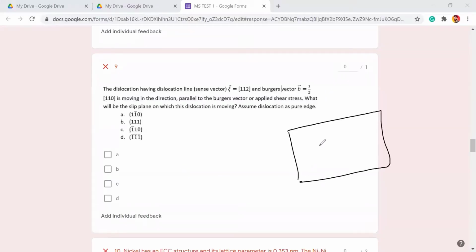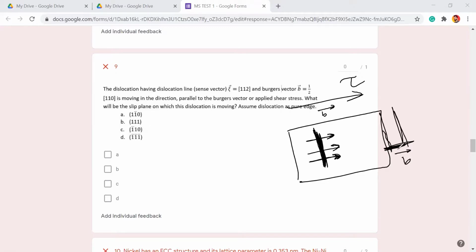Suppose this is your slip plane, and let's say the edge dislocation is here, and you are applying stress in this direction. So this dislocation will move in this direction only. And if this dislocation is moving in this direction, it means the slip direction is this, and the Burgers vector direction will be this also. That is a fundamental. And in the end, the edge dislocation will come here, and it will create a unit step that is exactly equal to b distance.